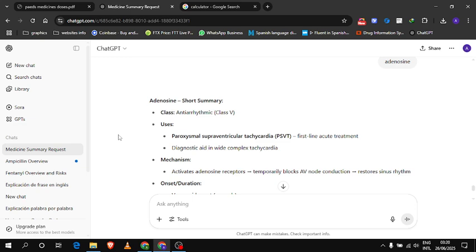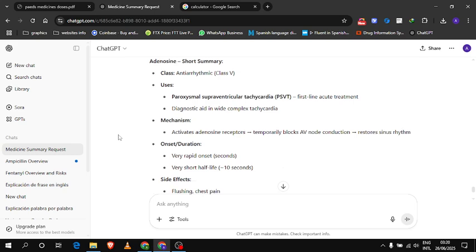Supraventricular, starting from upper part of, from above the ventricular. So origin may be SA node or AV node. First line acute treatment, diagnostic aid in wide complex tachycardia. Mechanism: activates adenosine receptors, temporarily blocks AV node conduction. Yeah, I was right about that.